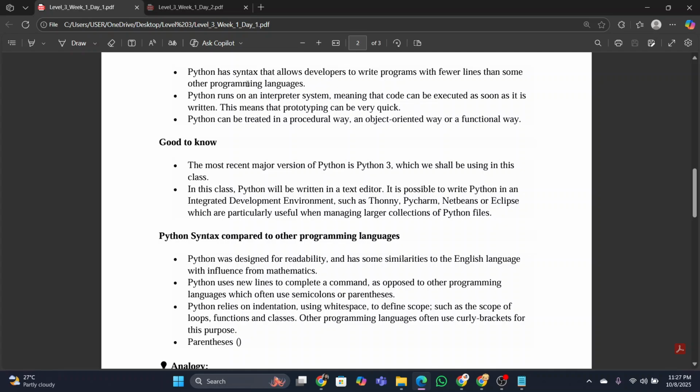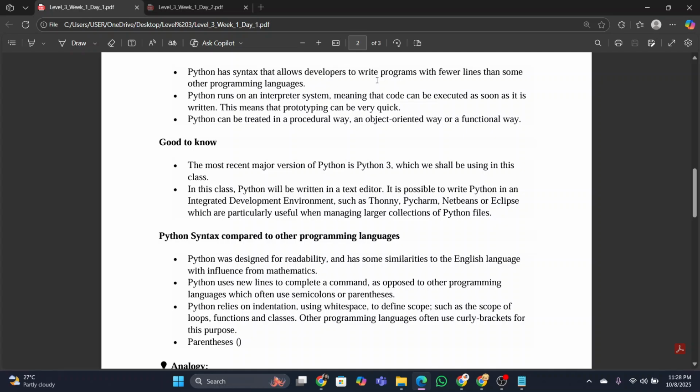Python has syntax that allows developers to write programs with fewer lines than some other programming languages. When you do the course and see the lecture videos, you will be able to understand the difference between Python and other programming languages. What happens in other programming languages when you want to print something or show any output?